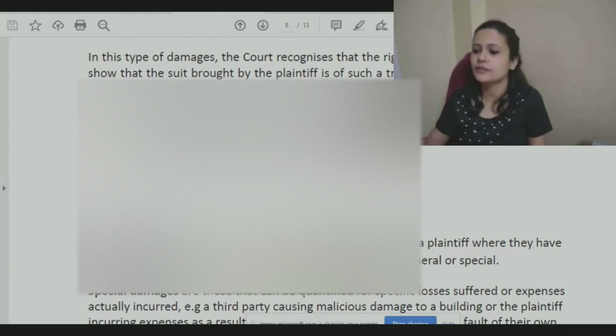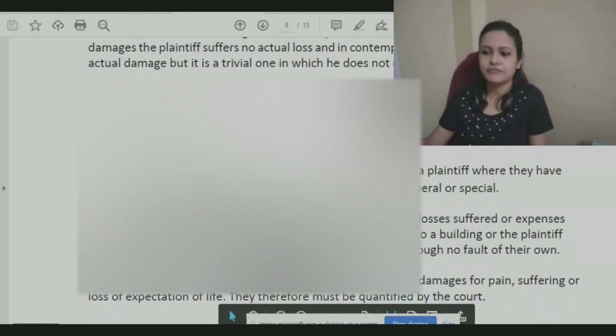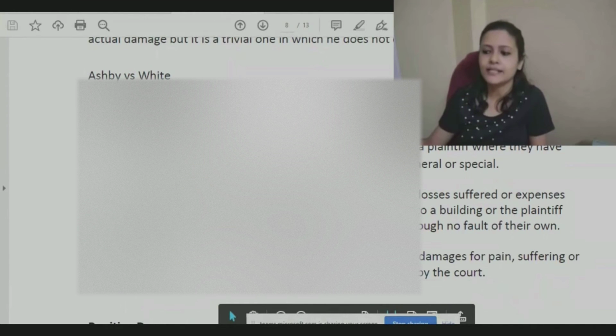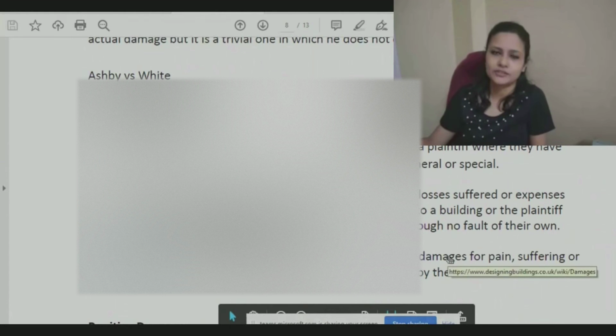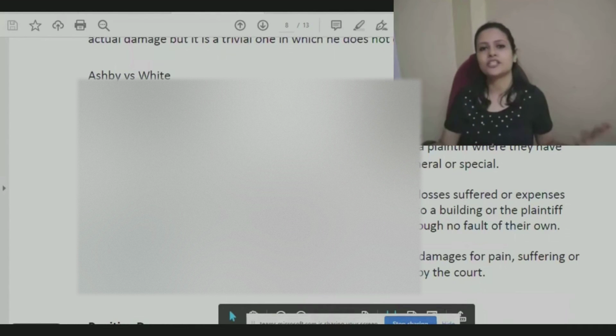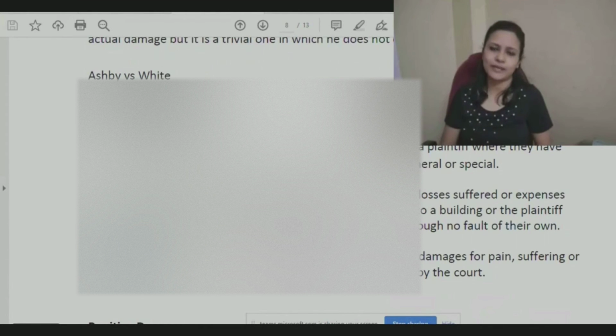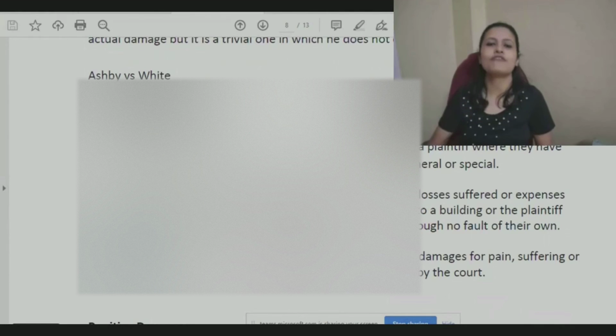So here, substantial damages can again be classified in two groups. One is special damages, another one is general damages. Again, it is self-explanatory; from the words also we get an idea. Substantial damage means a substantial, considerable amount is paid by way of compensation to the victim.